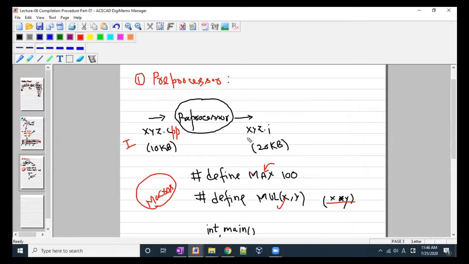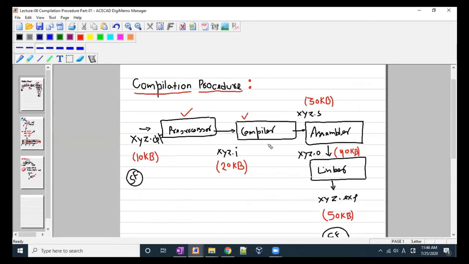The xyz.cpp file would be converted into xyz.i, and the file size would also be increased. In the compiler, the xyz.i file would become the input, right? And the xyz.s file would become the output.